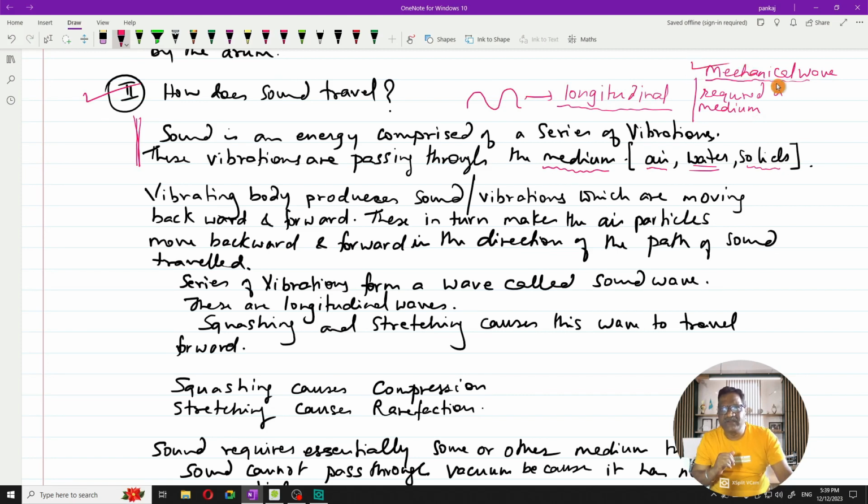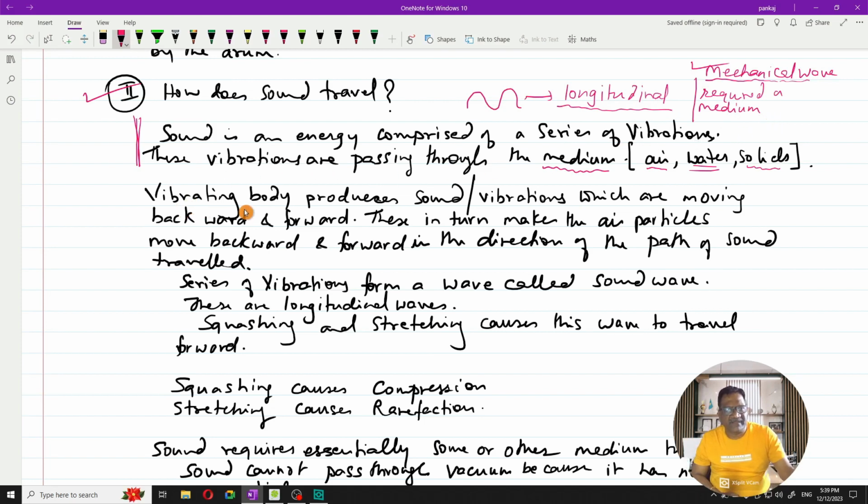So mechanical waves are the waves which always require a medium, and sound is a mechanical wave. These are the two things which I did not want to miss out. You'll be revisiting these things in chapter number 14.